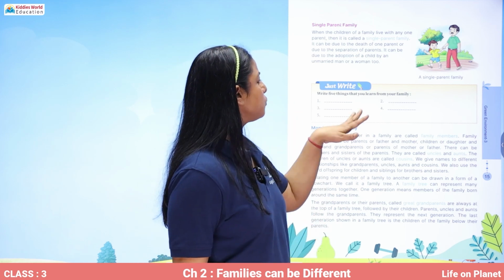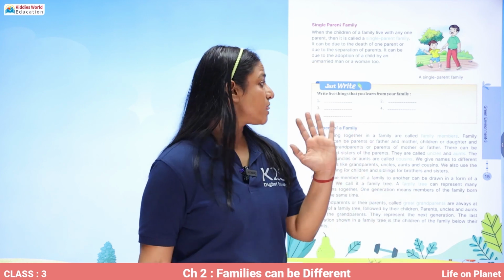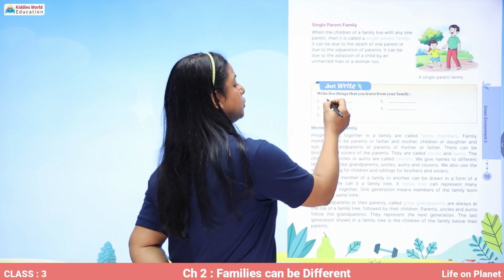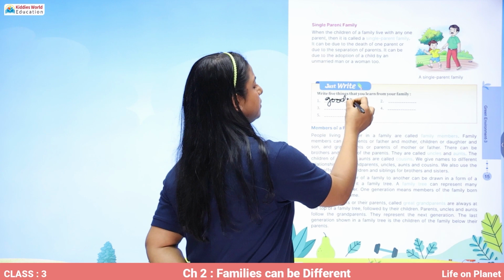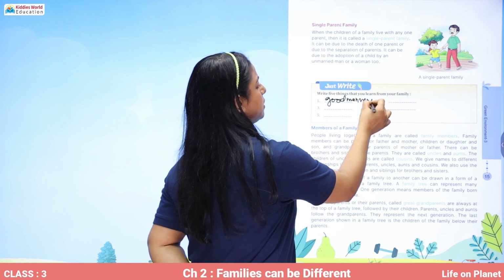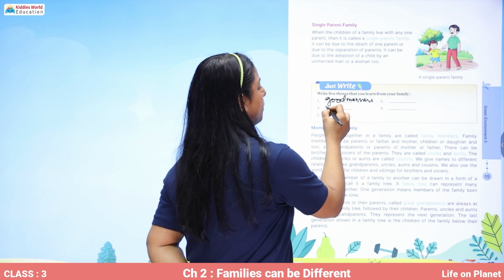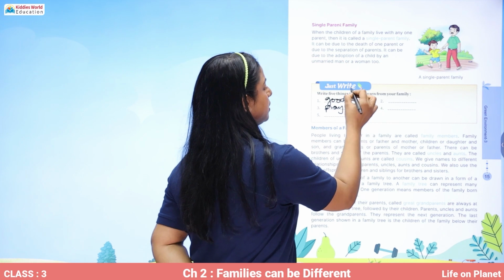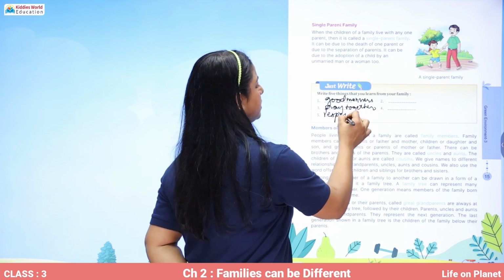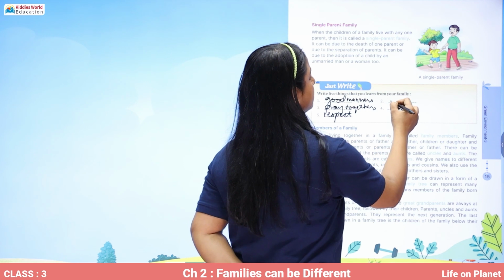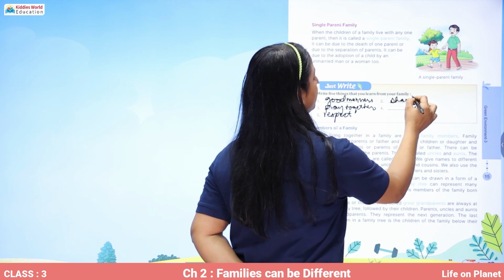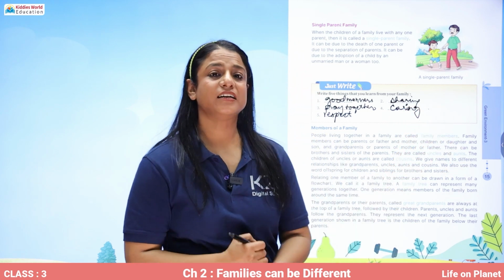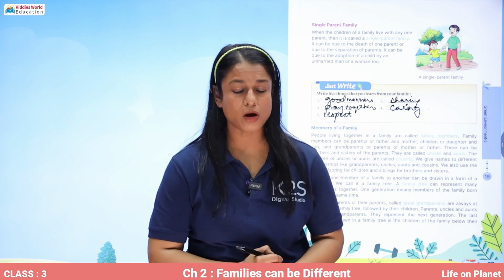Now, you have to write over here 5 things that you learn from your family. For example, we learn good manners from our family. We learn to pray together. We learn to respect our elders in the family. We learn sharing, and we learn caring also. You can write anything different that you learn from your family.